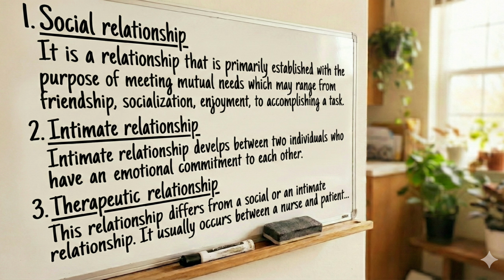Example for the social relationship: Part A and Part B students are there. They don't know anything about each other, like strangers. Part A students are from one college and Part B students are from another college. Both are going to participate in cricket. To participate in a particular cricket team, they need to combine, which means they need to communicate with each other. Why are they going to communicate? Because they have a task. That cricket is the main task, okay.